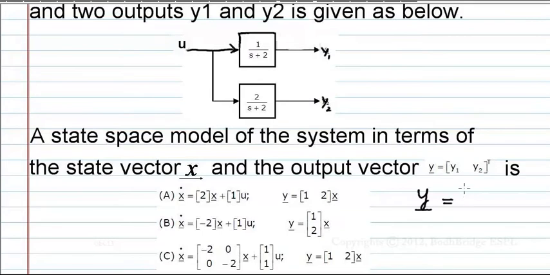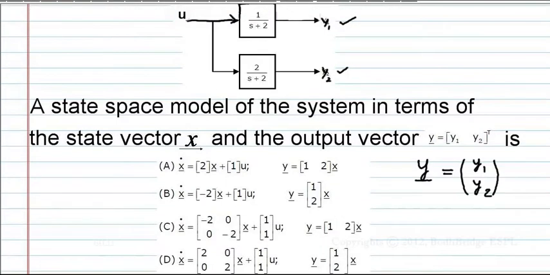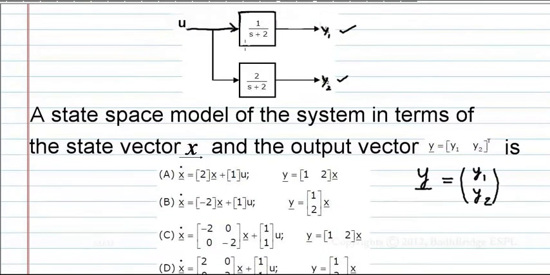Y bar equal to, first thing you should remember is y1 and y2 in this way, right? Means there are two vectors y1 y2 because two outputs y1 and y2. Now he has given u and then it goes into 1 by s plus 2 and u again goes into 2 by s plus 2.